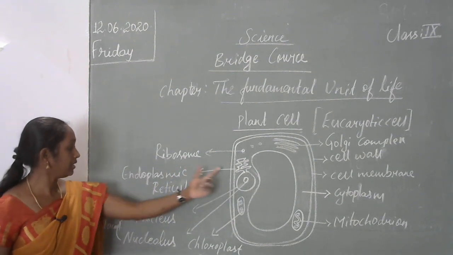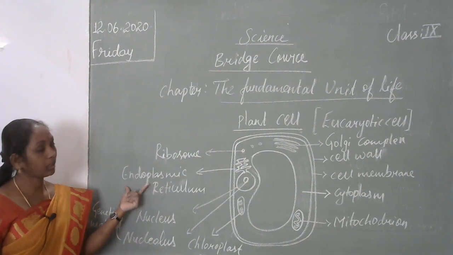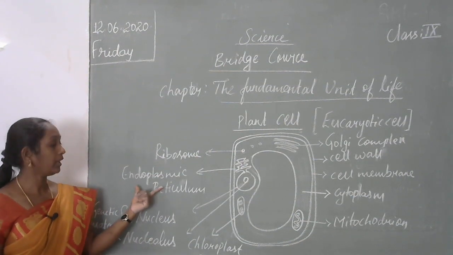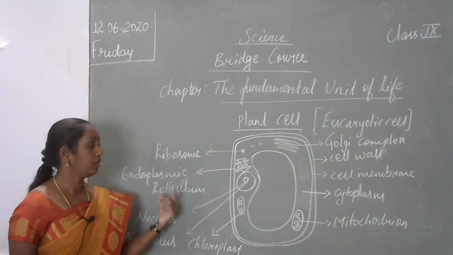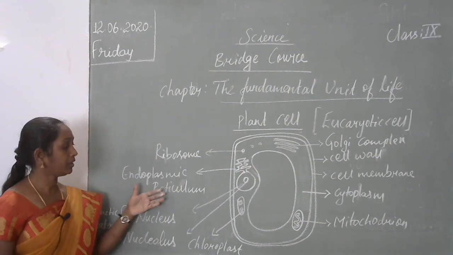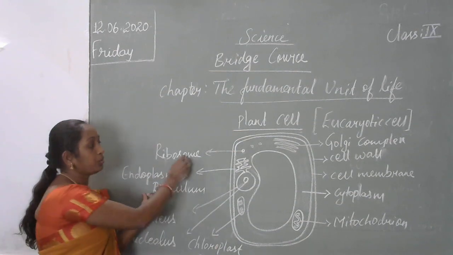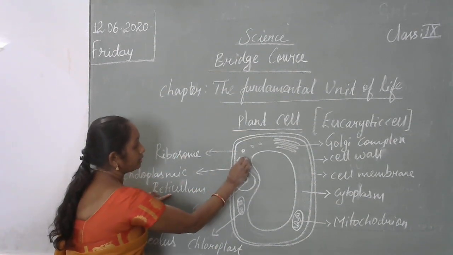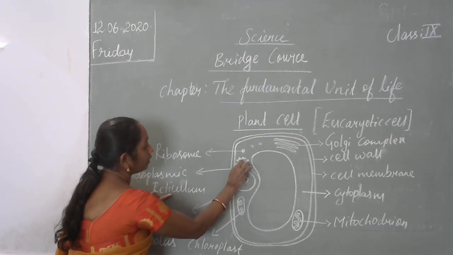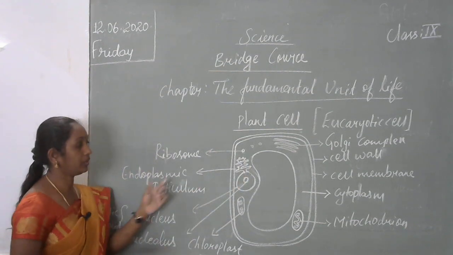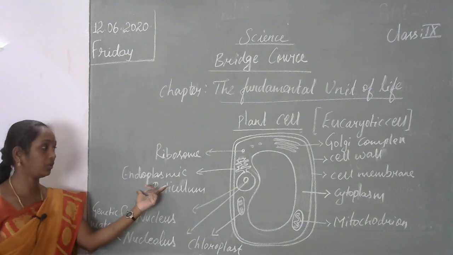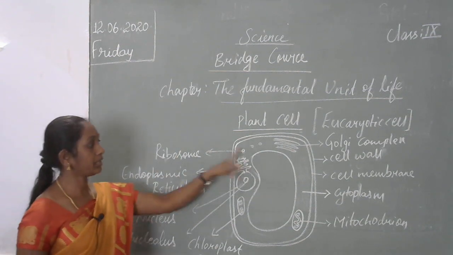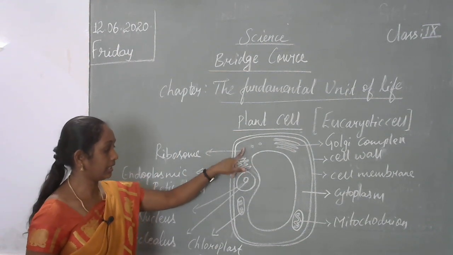Next part is the endoplasmic reticulum. There are two types of endoplasmic reticulum: rough endoplasmic reticulum and smooth endoplasmic reticulum. The difference is this. Rough endoplasmic reticulum means ribosomes are present on it. That is called rough endoplasmic reticulum. If the ribosomes are absent, that is the smooth endoplasmic reticulum. The ribosomes are also present separately in the cells.